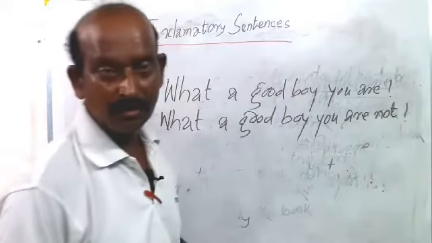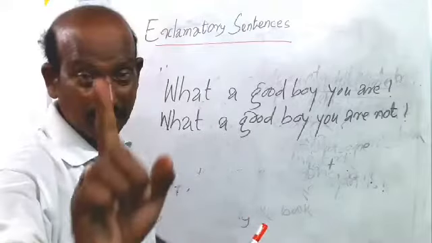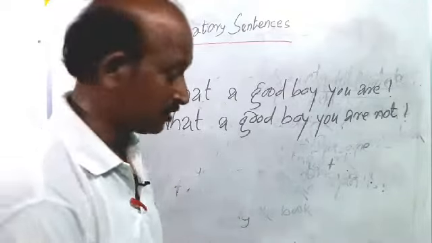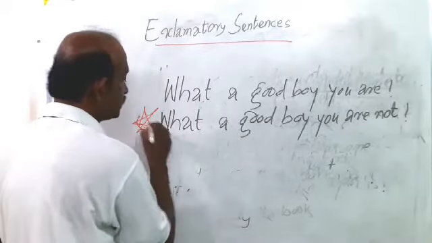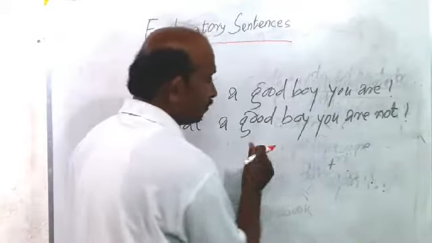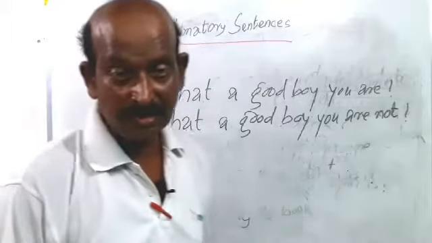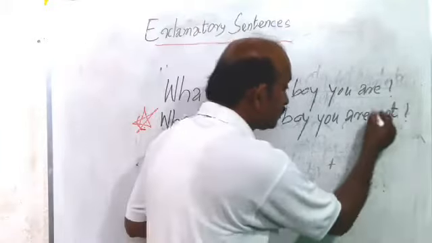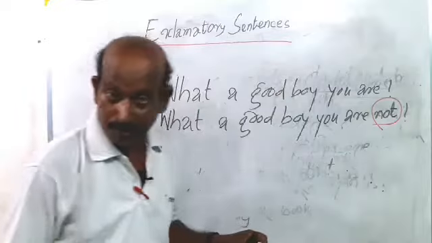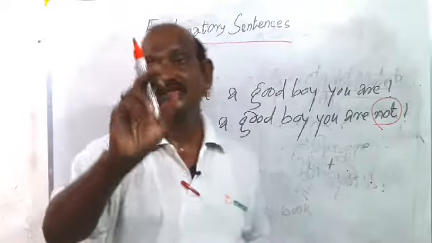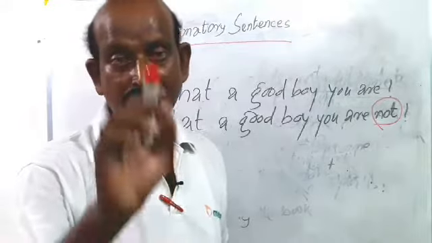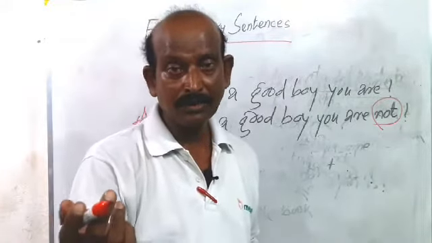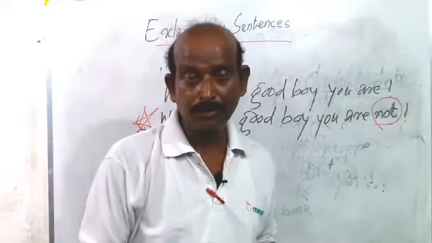But students, remember, it is the most important thing. This sentence is ungrammatical because this is an exclamatory sentence and not is not used here. So remember, the exclamatory sentence cannot be turned into negative.